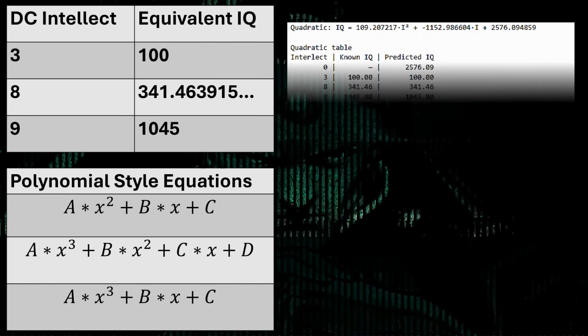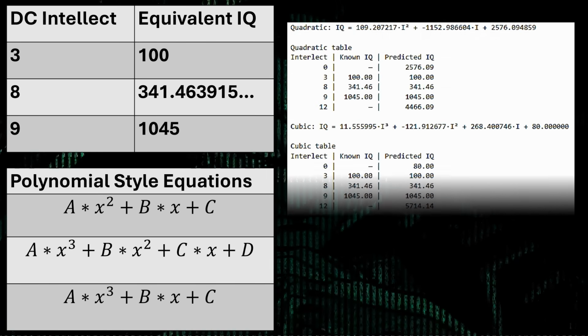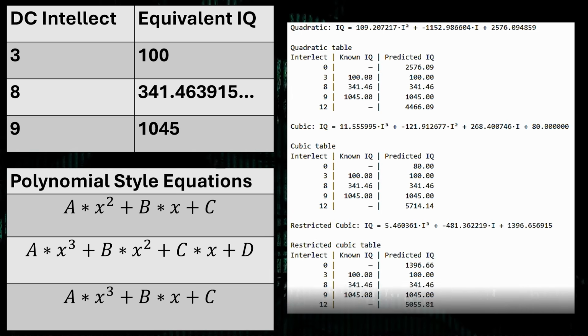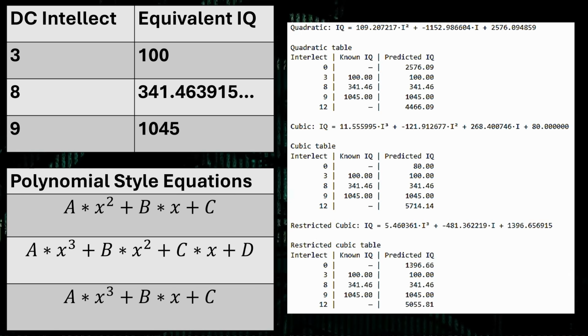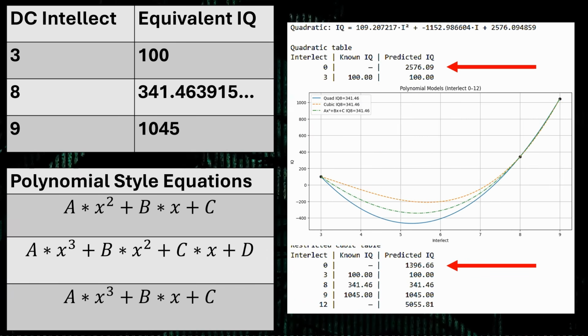Starting off with the polynomials, it initially looked very convincing, with all the data points matching the known and predicted. However, as you may have noticed from this chart, 2 of our data points look a bit suspicious, and that is when we predict an intellect level of 0, the predicted IQ is in fact higher than the known IQ for an intellect level of 3, which doesn't make any sense. And if we plot what's going on, we find that polynomial models always have a dip between their data points when trying to match them all up.